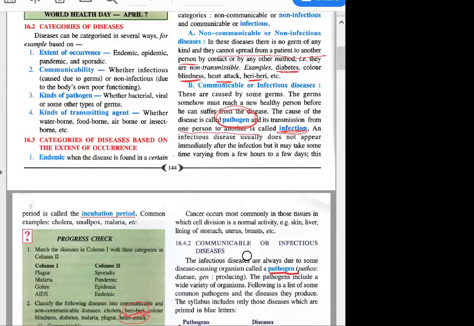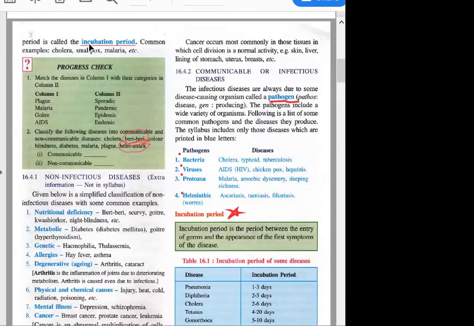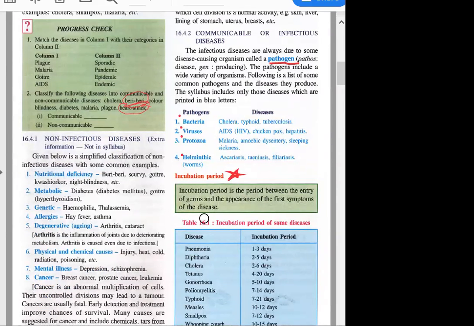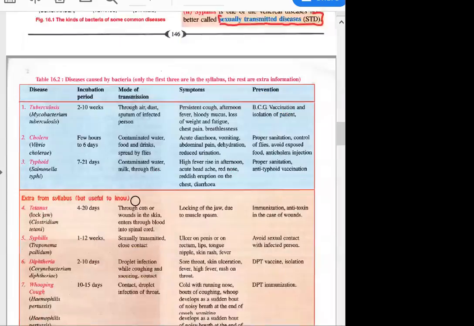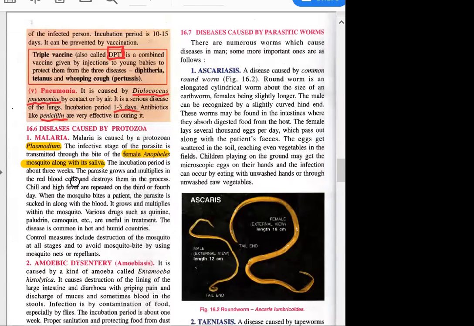Miss, we discussed in the last class. You just went away from the table. Yeah, miss, here under the star, incubation period. Here I told you about incubation period. So incubation period is the period between the entry of germs and the appearance of the first symptom of the disease. Correct? So everyone should know this. Please revise what is being taught. The incubation period for the malarial parasite is 3 weeks. Important. This is 3 weeks.